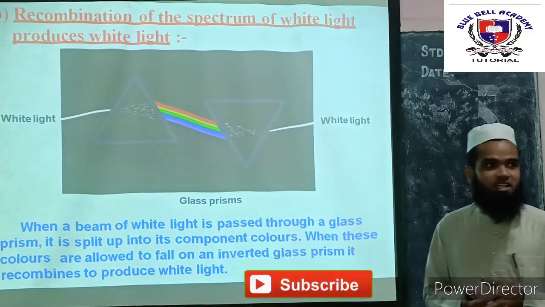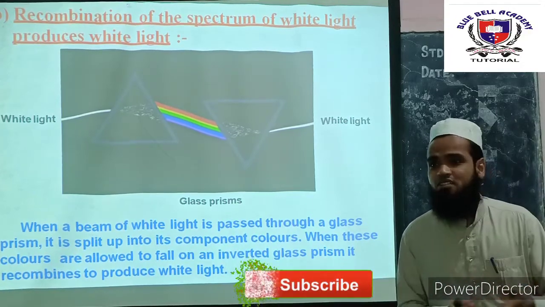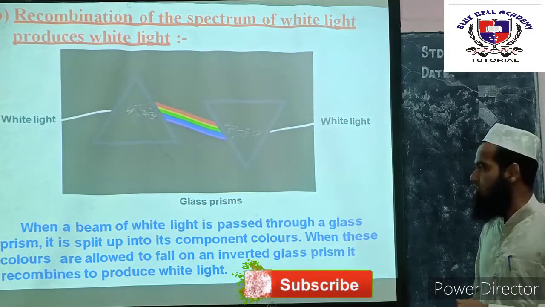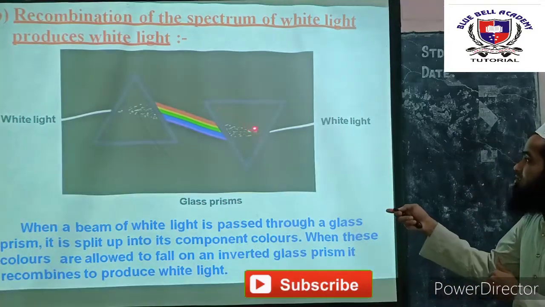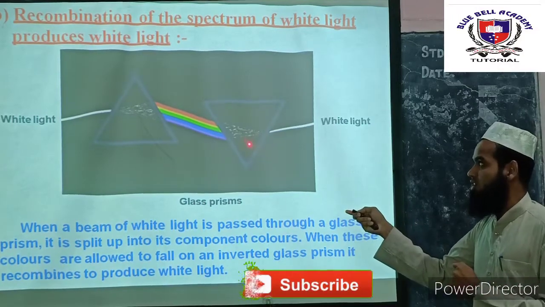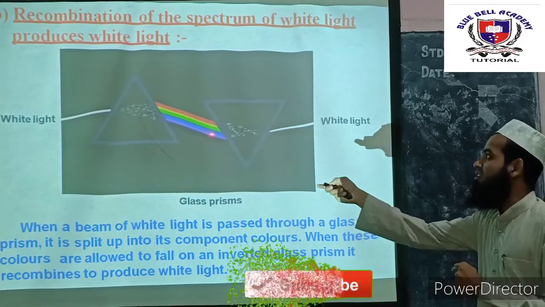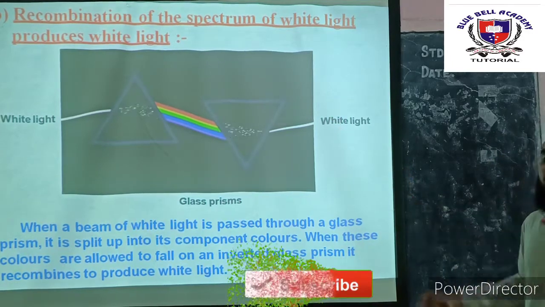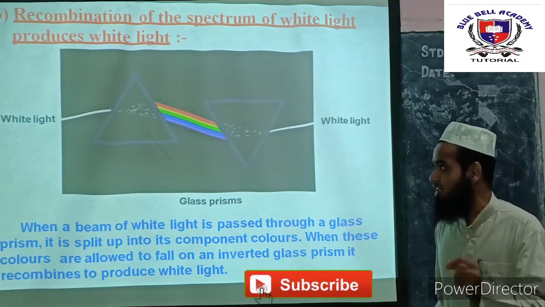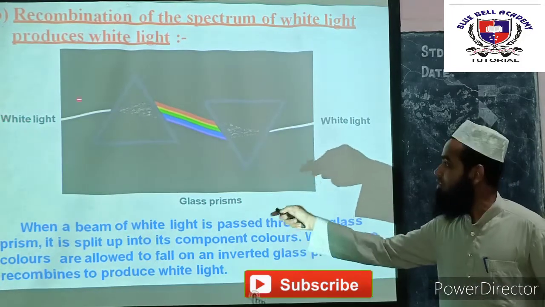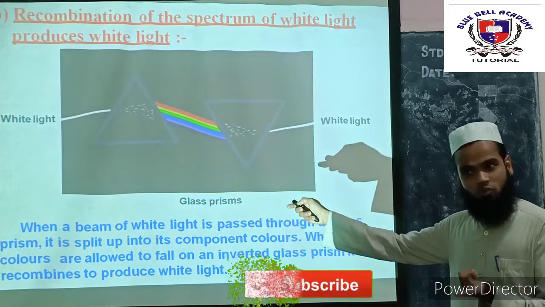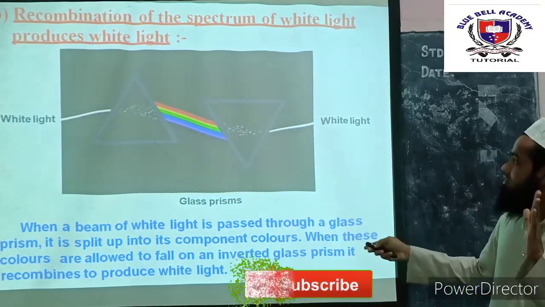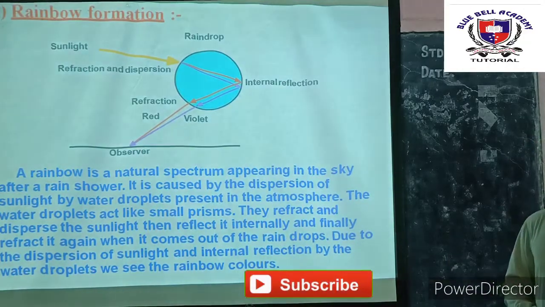So once again he placed the prism in the inverted position and he got a new result. As he placed the prism in the inverted manner, as you can observe here, the seven colors once again emerged as white light. So by this experiment, Isaac Newton concluded that white light is made up of 7 colors. White light is the one which splits into 7 colors. Did you get it? So let's move on.